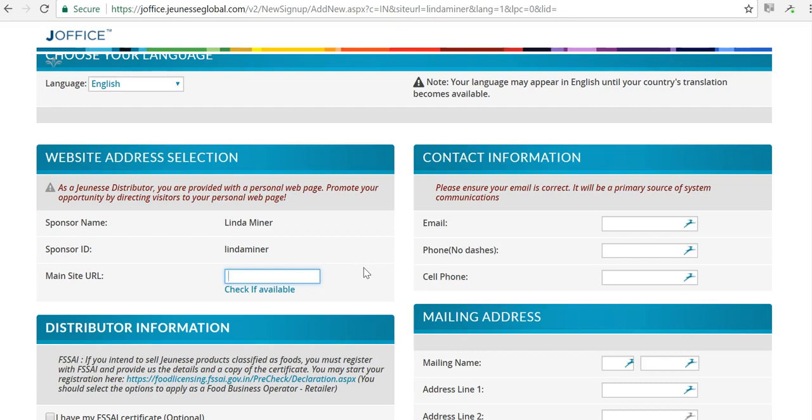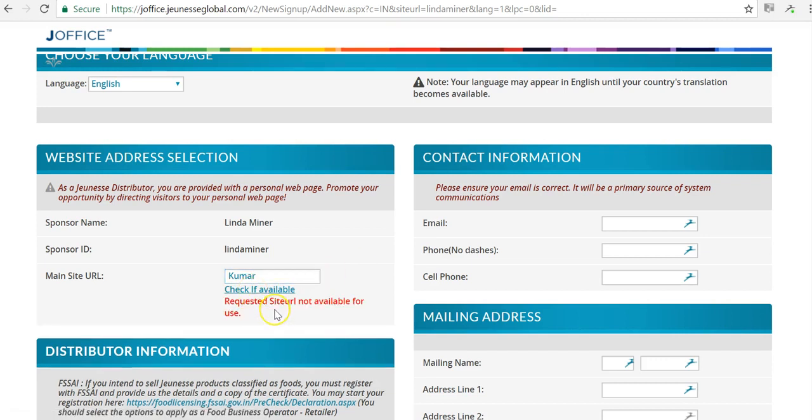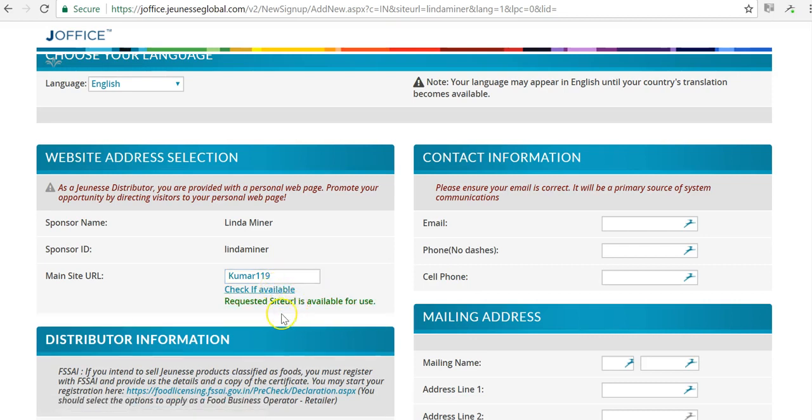Now in India, many people have the same name and we have to have a unique ID. So if you put a name like Kumar, you're going to see that that is not available because somebody has already used that name. But if your name is Kumar and you want to use that name, then maybe you can put in your birthday. So if your birthday is November 9th, then you can see, is that available? We'll check, and it is available.